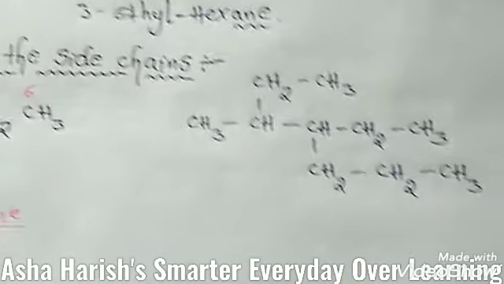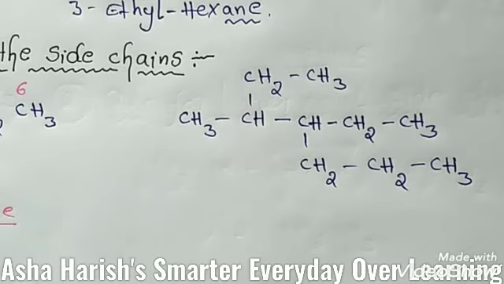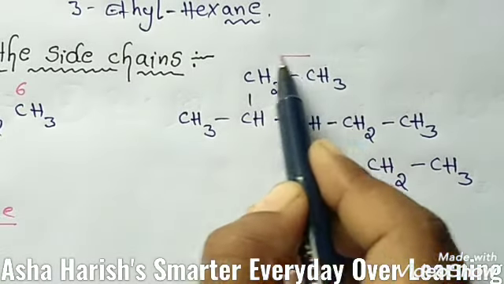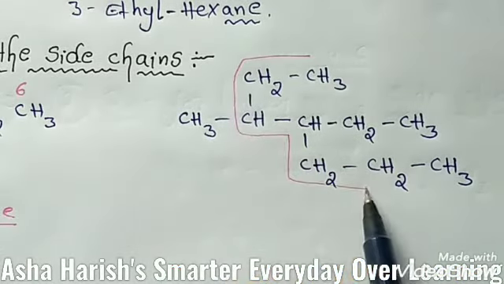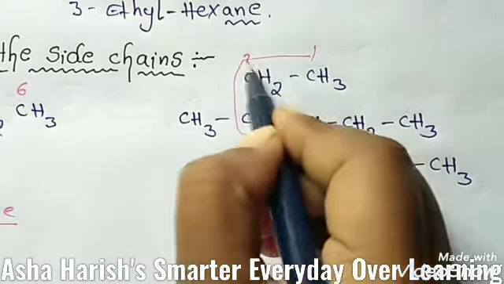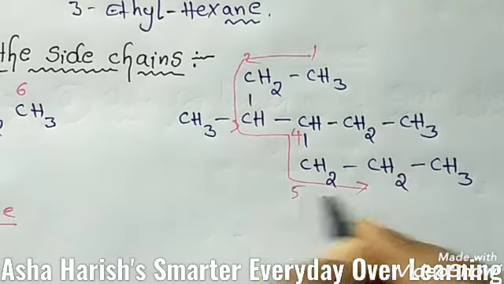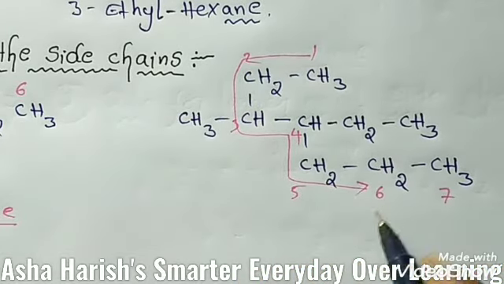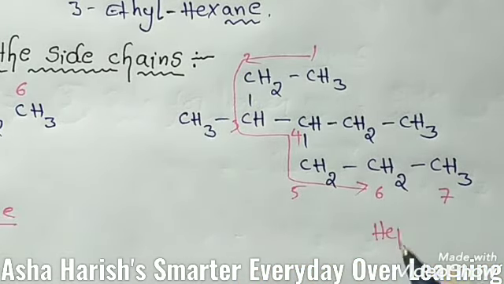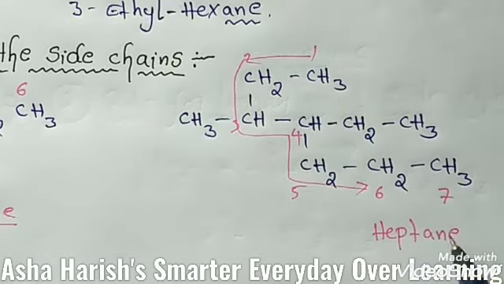And let's see the next example here, what I have written. Okay, and then numbering should be like this. If you give numbering to these carbon atoms, 1, 2, 3, 4, 5, 6, 7, so the suffix here should be heptane.